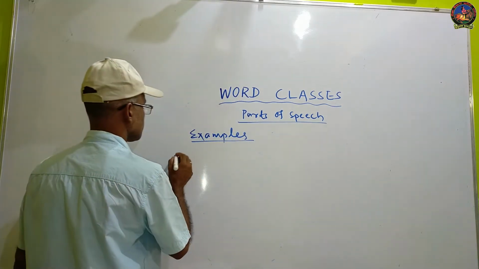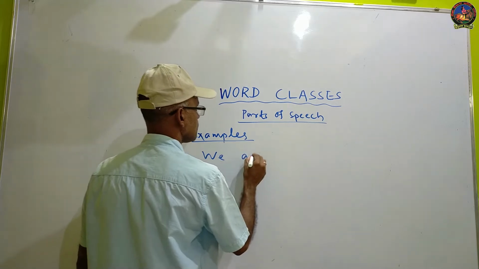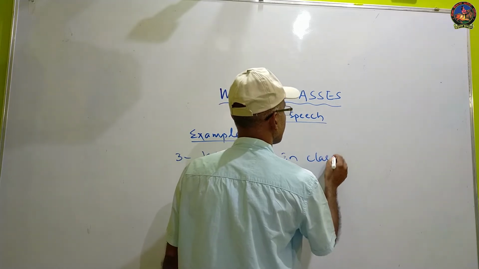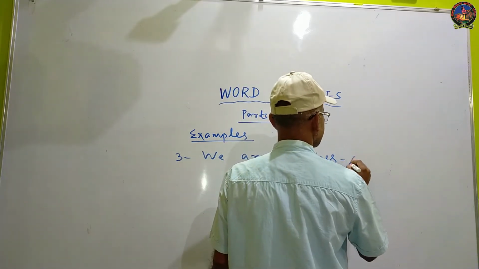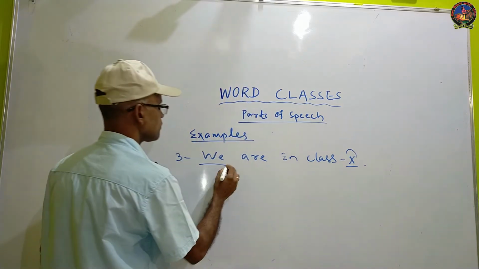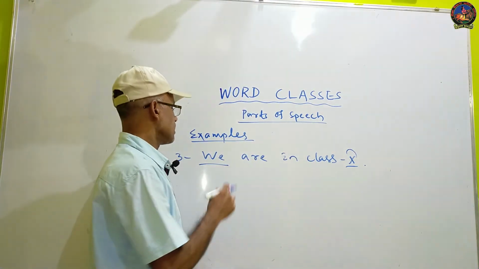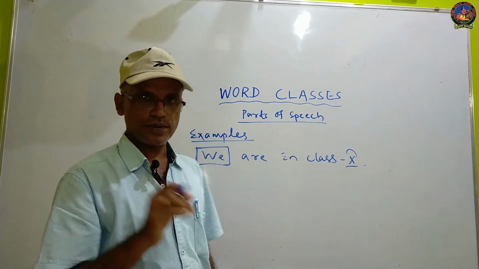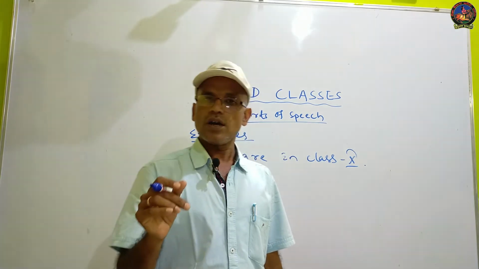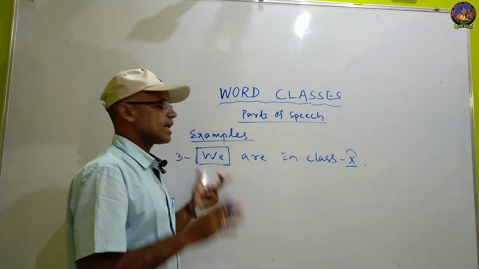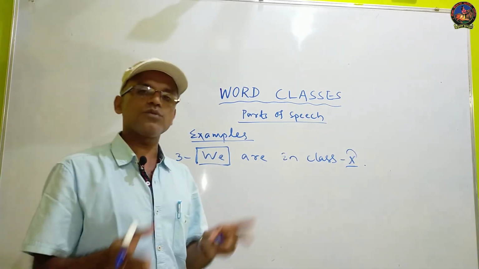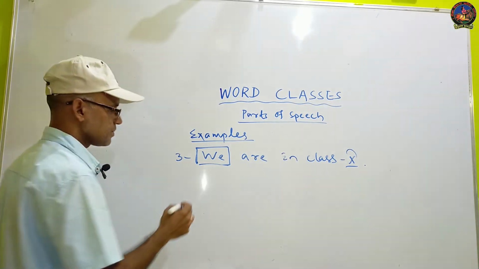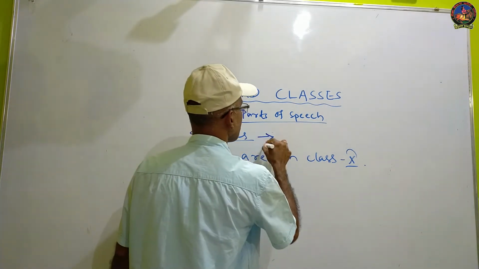We are in class X. We refers to all the students of our class. So we is also used in the place of nouns. All these words that are used in the place of a noun or instead of a noun or nouns are known as pronouns. We call it pronoun.